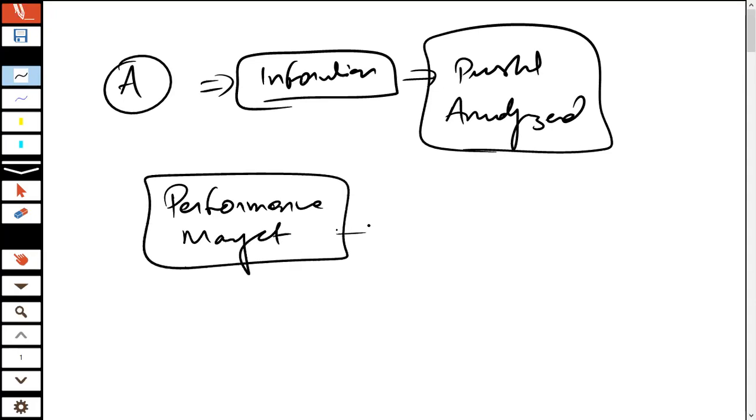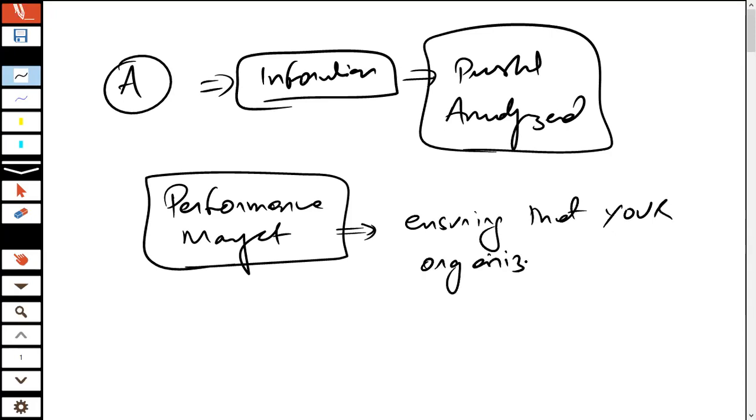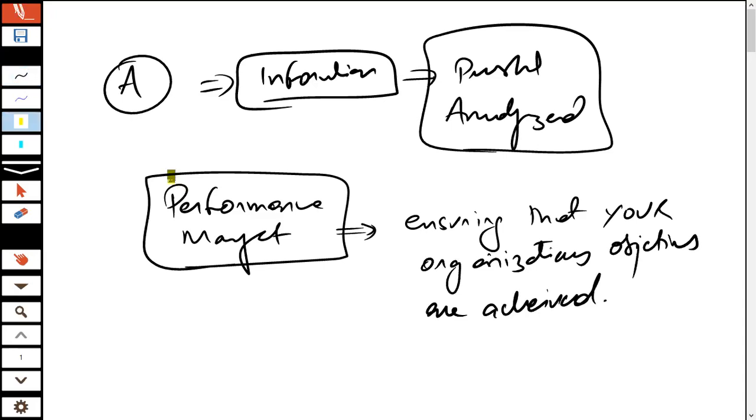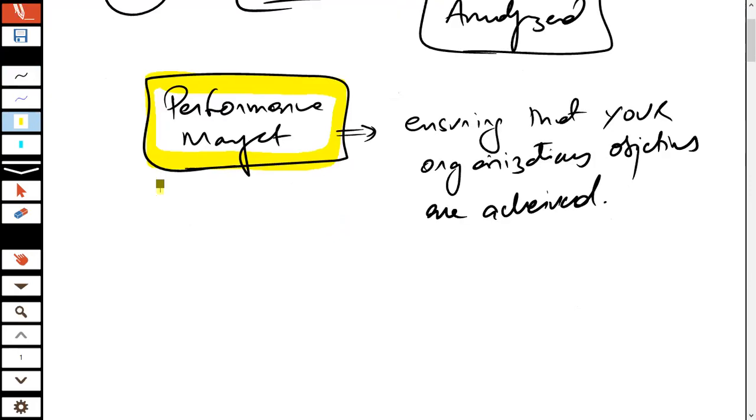If I could describe performance management in simple terms, performance management means you need to ensure that your organization's objectives are achieved. So I repeat, when we talk about performance management, what do we mean by it? It means that your organization's objectives are achieved.